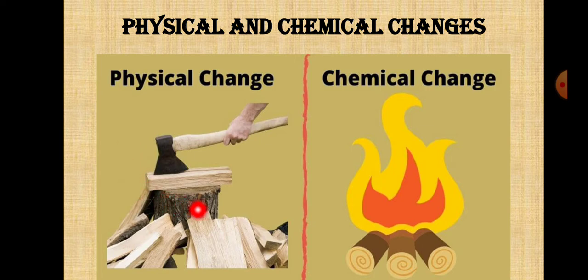Wherever a new substance is not formed, and only the shape is changing, that type of change is known as a physical change. In a chemical change, the shape changes, at the same time properties change, and a new substance is formed. So those types of changes are known as chemical changes. They are permanent. Once ash is formed, you cannot make that ash into wood again.